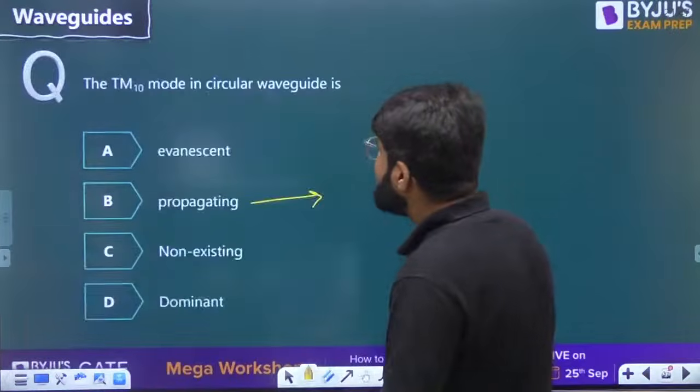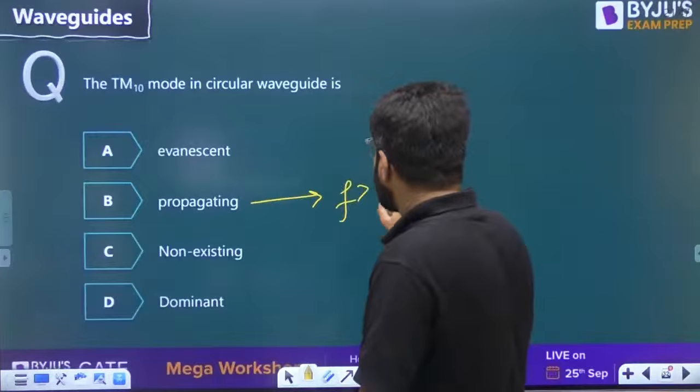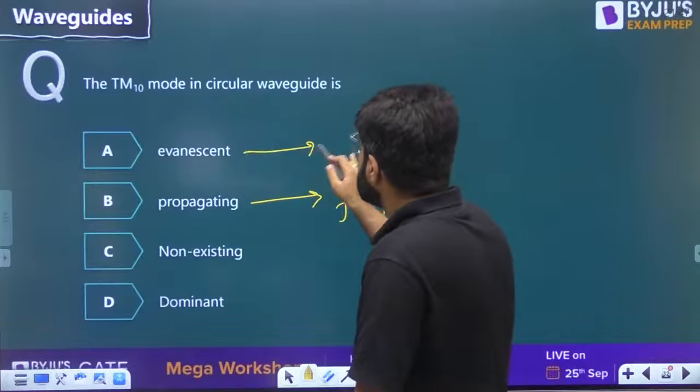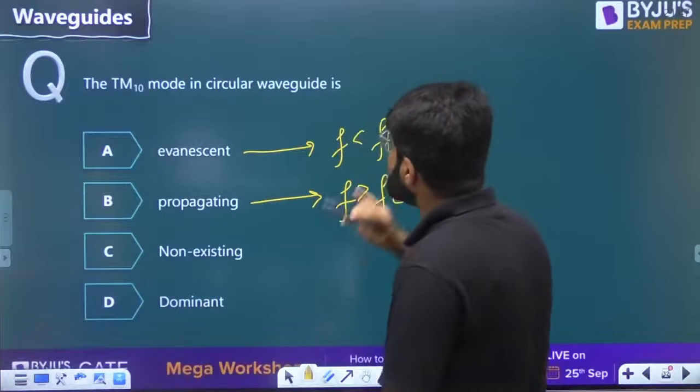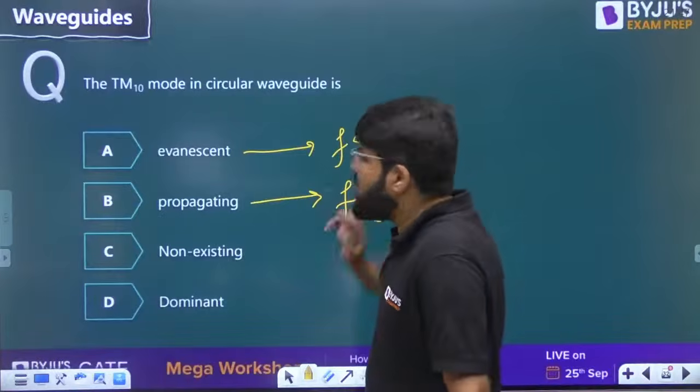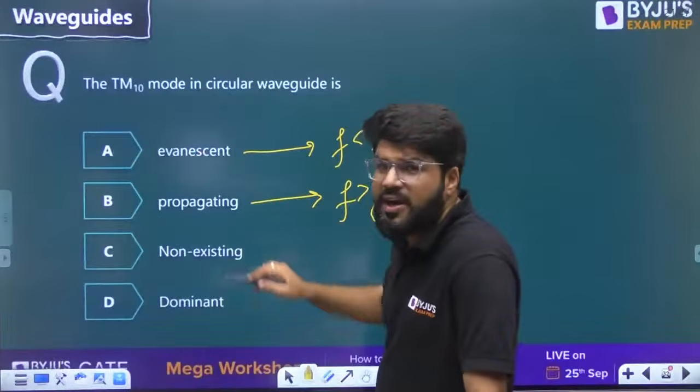Whether it is evanescent or propagating depends on the operating frequency and its relation with the cutoff frequency. Sir, यहाँ पे तो कुछ given ही नहीं है. Evanescent will be f less than fc, and these are the 2 points already I explained you.